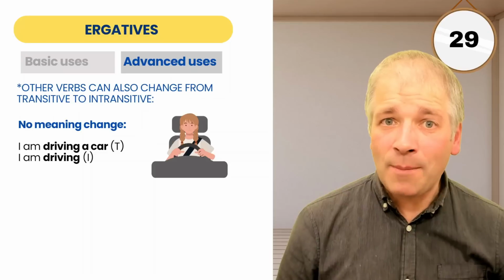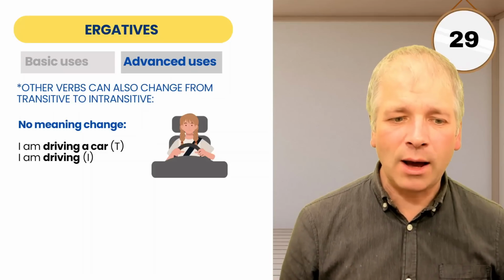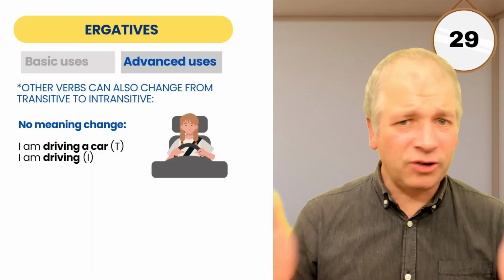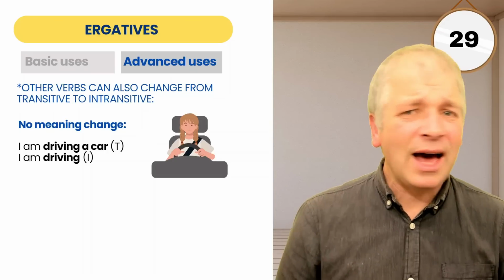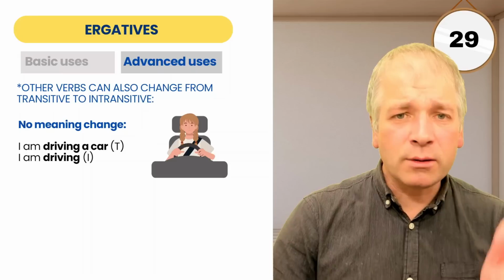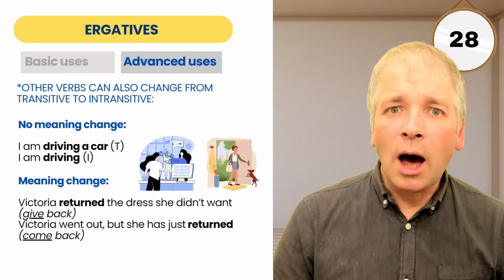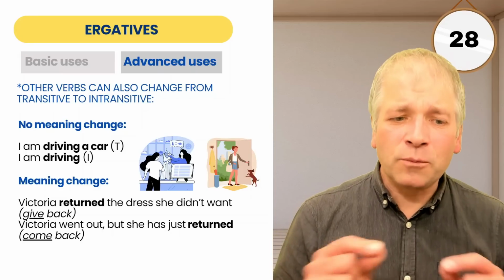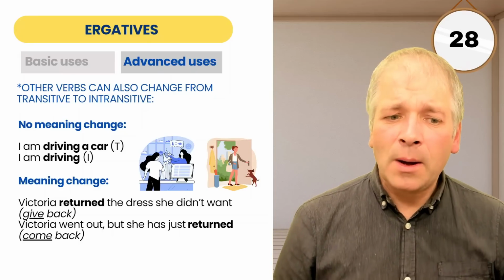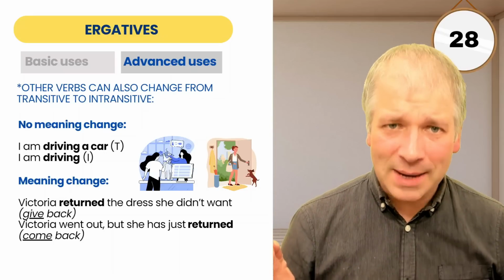But at the same time, I can use it in an intransitive way. I am driving. Here, I'm just focusing on the activity and I don't need to add the object. Some verbs work like this. Other verbs can change from transitive to intransitive, but they do have a meaning change.